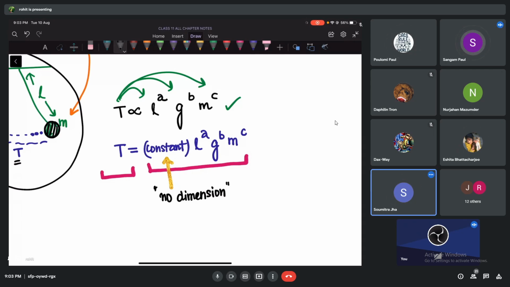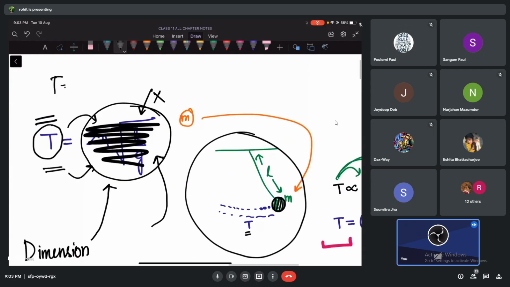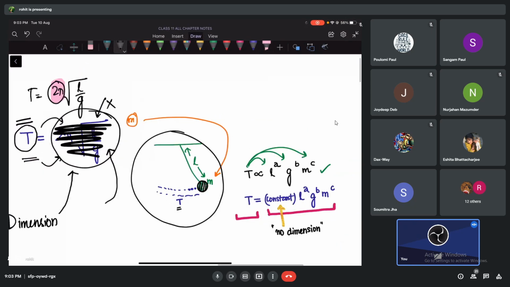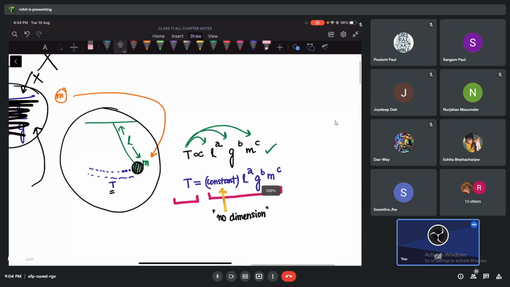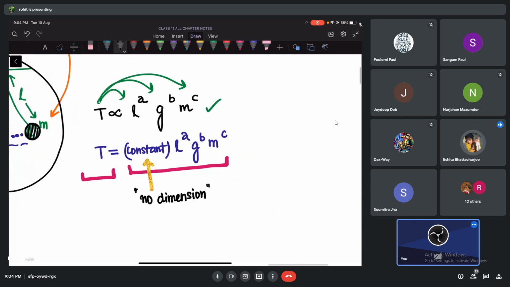Just like this formula you already know, t equals 2 pi root of L by g. If this constant term also has dimensions, then we cannot apply this method. Whatever we are doing, if this has dimensions, we cannot proceed. Can you understand? I know it is not fully clear, but at least some part is clear, no? At least we know right now that whatever constant we have, it should not have any dimensions. Otherwise we cannot proceed and get the result.